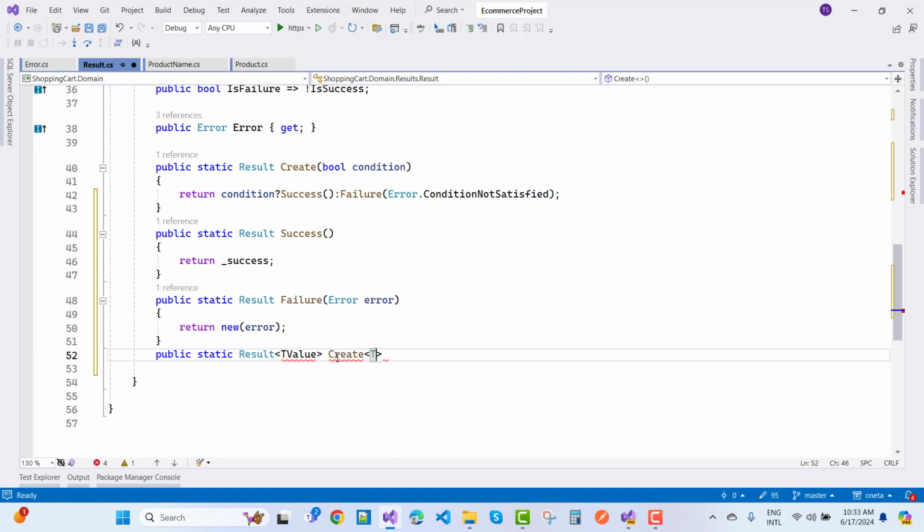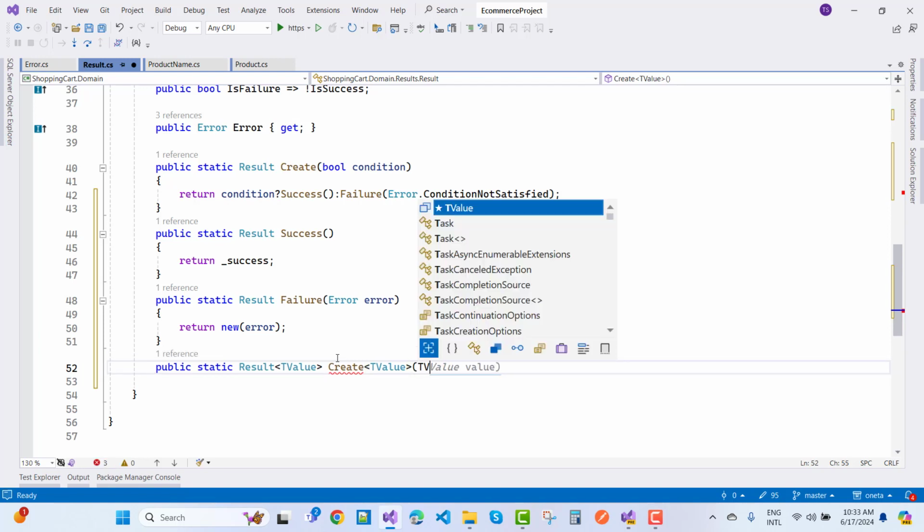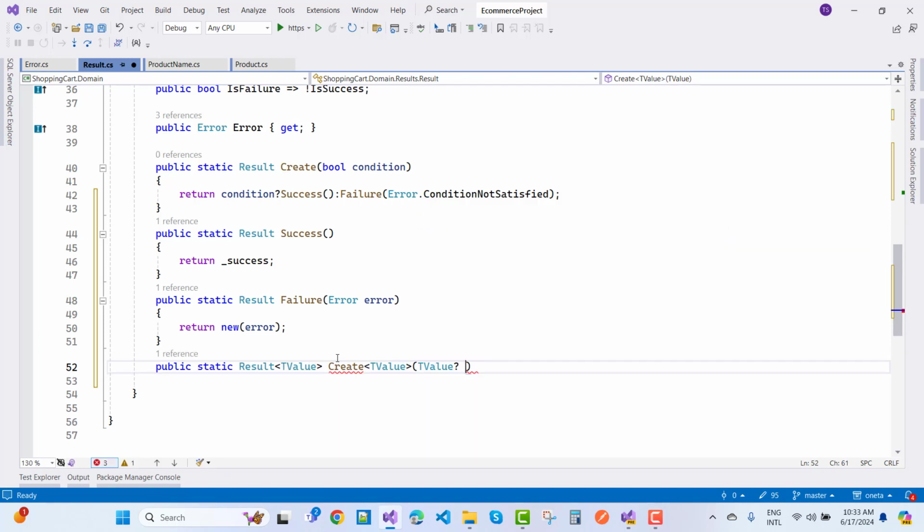Create of t value, that is both are the same, and that is the t value is its a value.